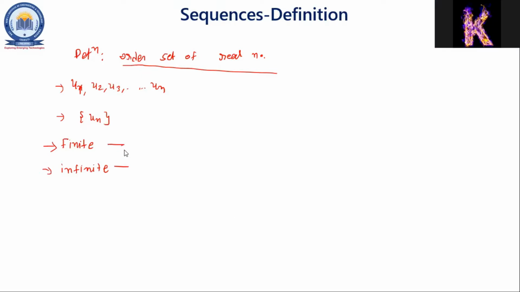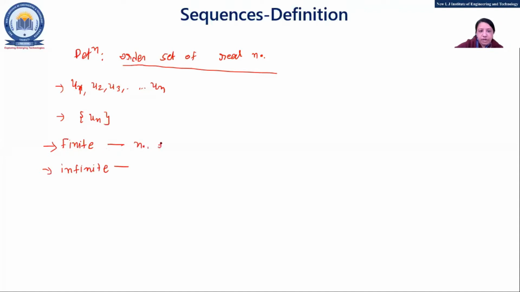A series having a finite number. Not series, we are talking about sequence. Okay, yeah, so same thing, both are the same. If the number of elements, or number of terms, is finite, then it can be called a finite sequence. And if its number of elements is not finite, that means infinite, then we can say it's an infinite sequence, right?